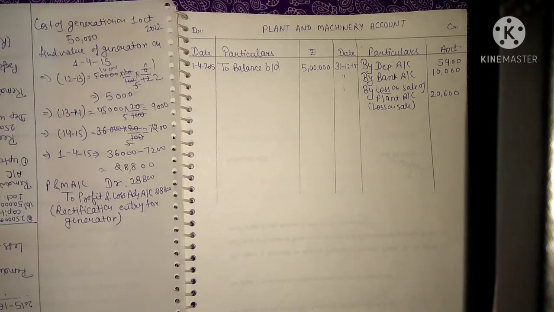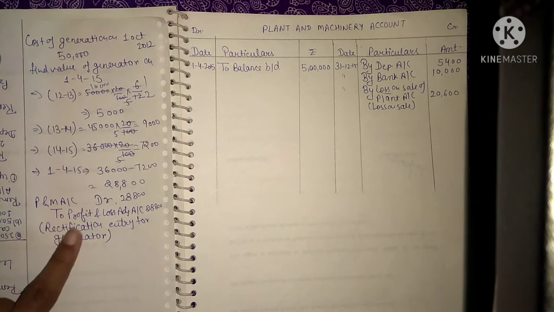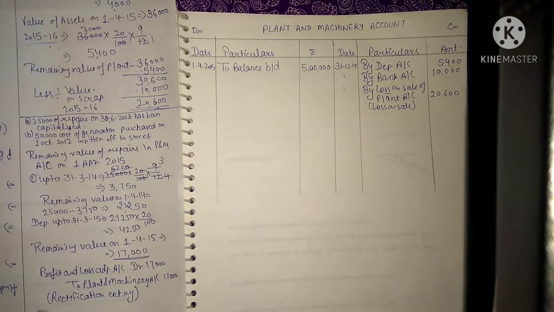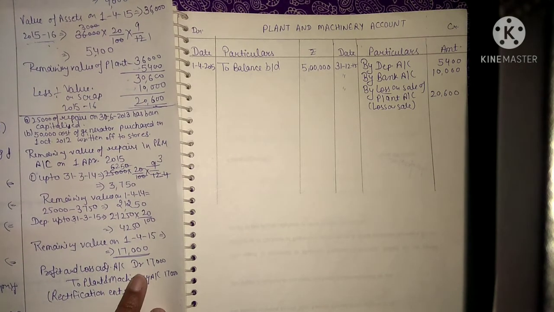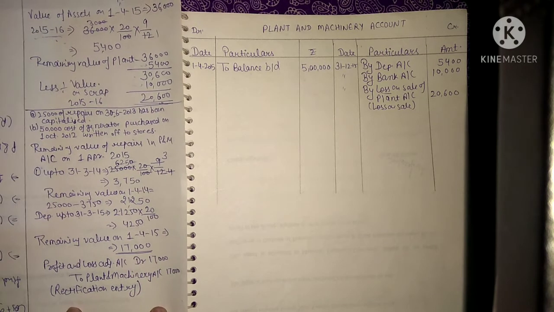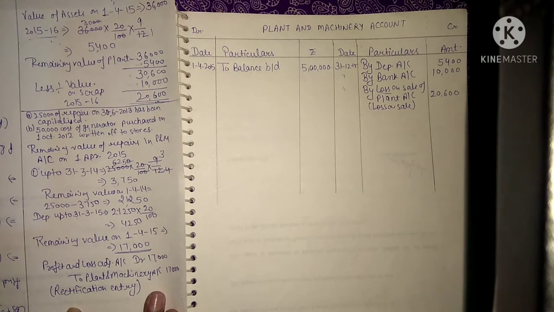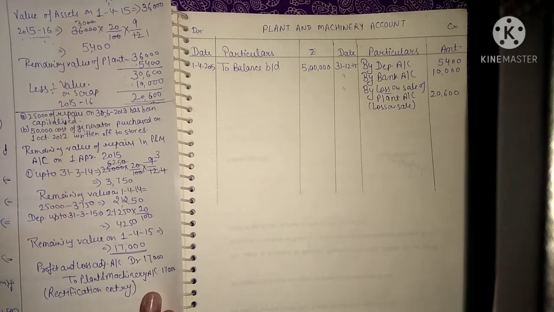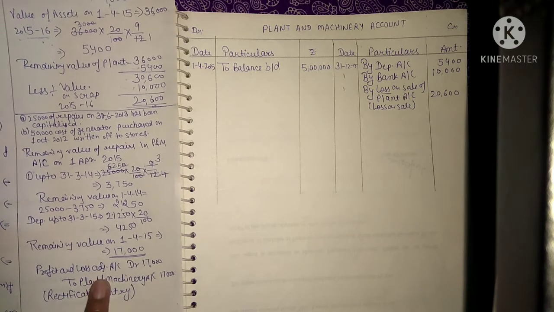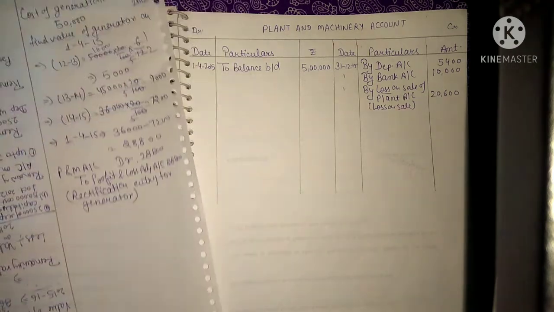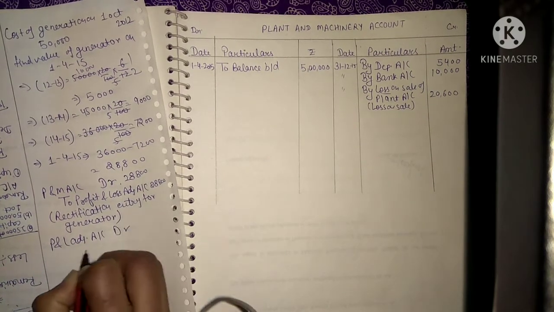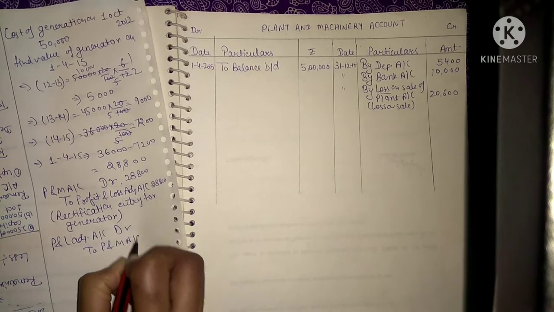So what happened is, in one rectification entry the profit and loss adjustment account is credited, and in another rectification entry your profit and loss adjustment account is debited. So we can find out the difference between both of these amounts, and find out whether we will debit or credit the profit and loss adjustment account. We can directly do it. See, we will write this entry here: profit and loss adjustment account debit to plant and machinery account. It was related to 17,000.